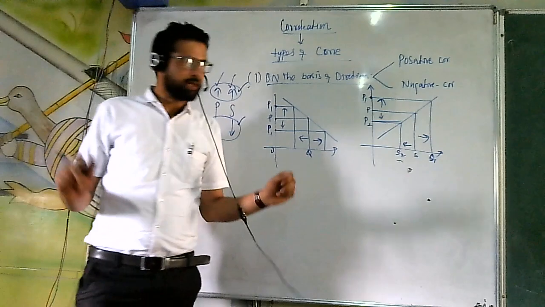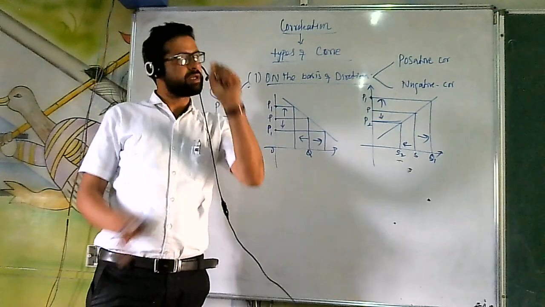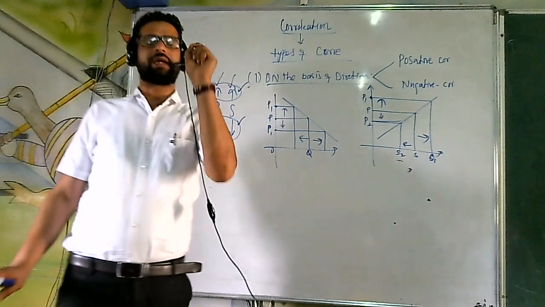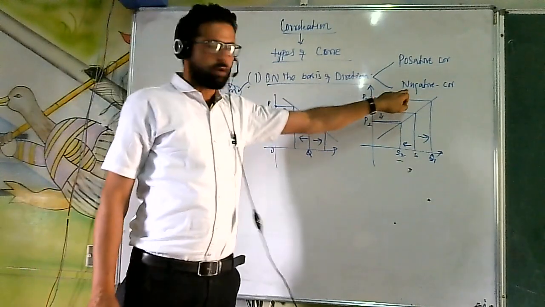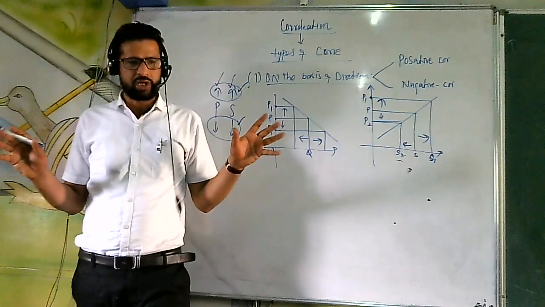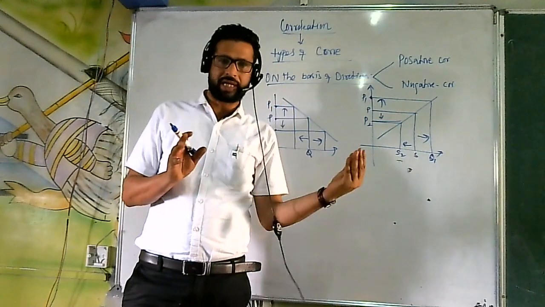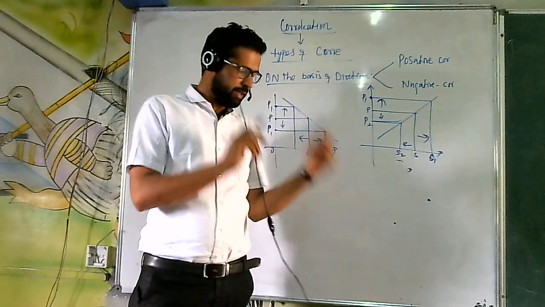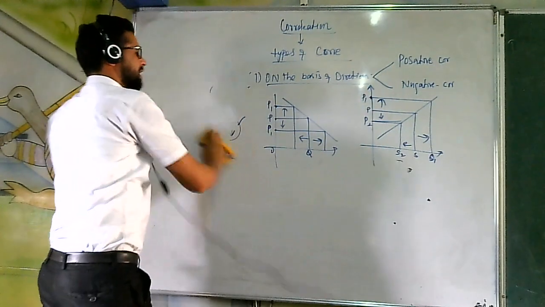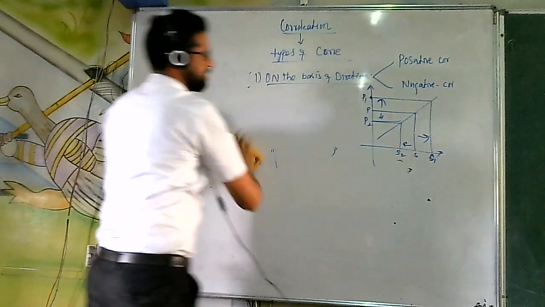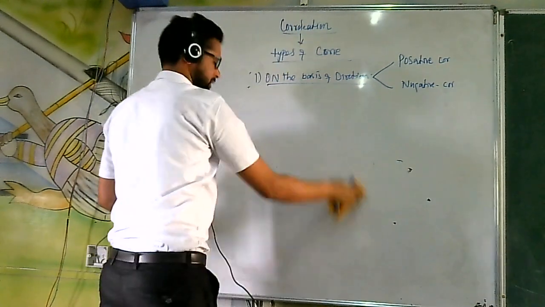So it's clear here. Positive correlation is defined as that form of correlation in which both the variables are moving in the same direction, irrespective of whether they are increasing or decreasing. And negative correlation is defined as that form of correlation in which both the variables are moving in the opposite direction. Okay? The first type, that was on the basis of direction. Correlation was of two types: positive correlation and negative correlation.